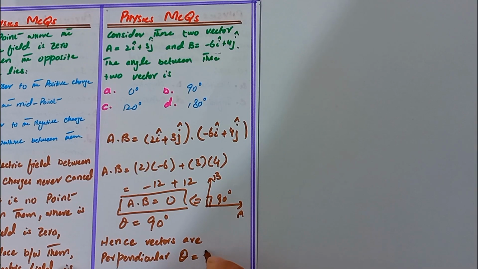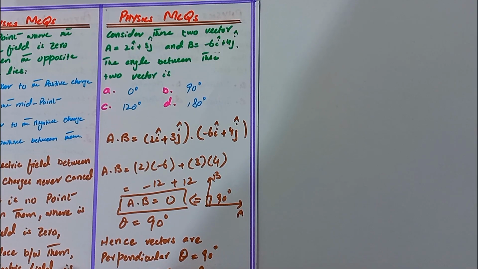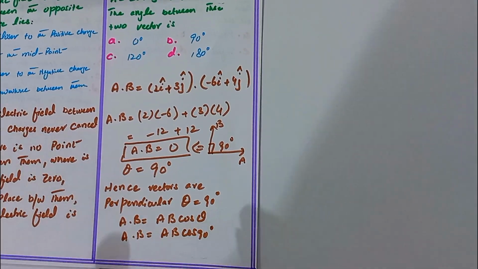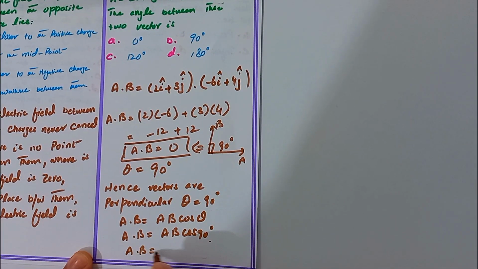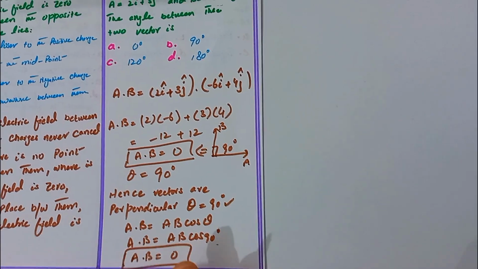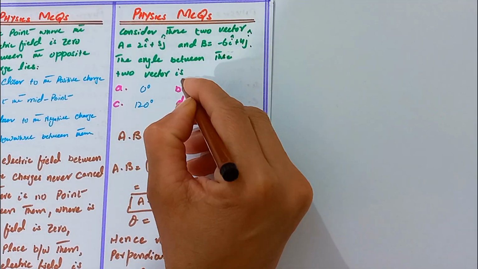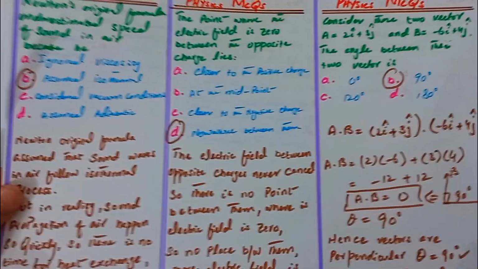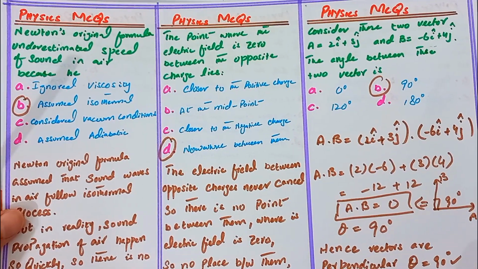Vectors are perpendicular and the angle is 90 degrees, and we know that the formula of A·B is AB cos theta. Here we put theta as 90 degrees, AB cos 90 degrees. The cos of 90 degrees is equal to 0. So A·B is equal to 0. So here we find that the angle is 90 degrees. So our correct option in this MCQ is option B, that the angle between these two vectors is 90 degrees. That is all; we discussed three important numericals related to physics.